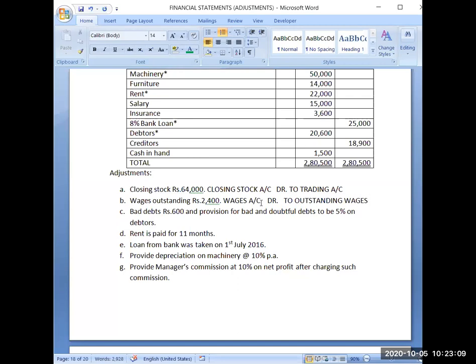So first part of this journal entry will be wages account debit. Now wages is a nominal account and I am debiting this nominal account. Wages are my expenses. When I'm debiting my wages, I'm debiting my expenses, so it will obviously increase my expense.